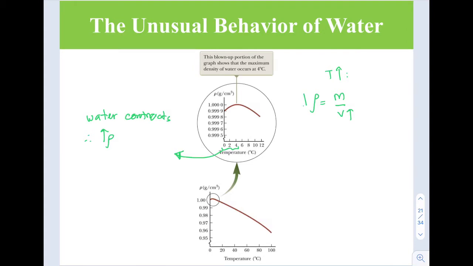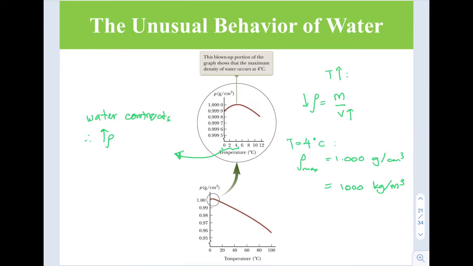Therefore the density will be decreasing. Rho maximum of water is 1.000 gram per centimeter cube, or you may put it as 1000 kilogram per meter cube. This happens only at T equivalent to 4 degrees Celsius.